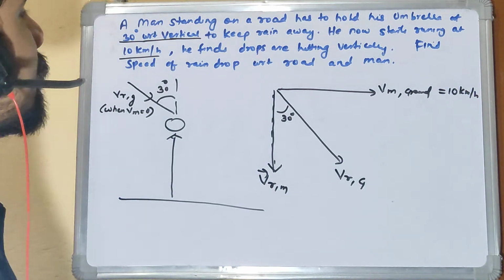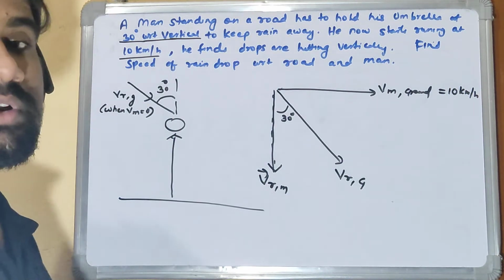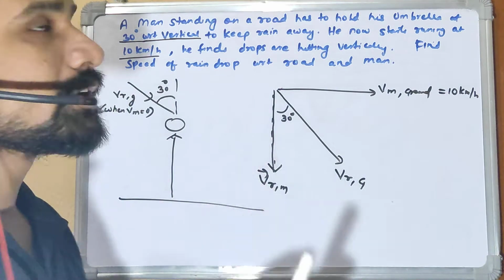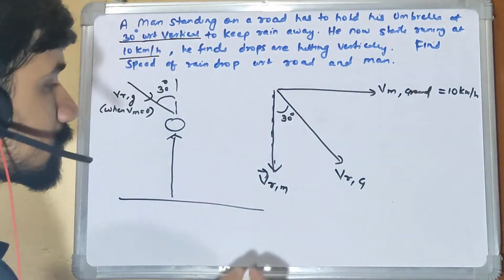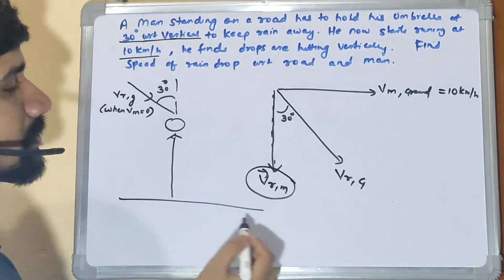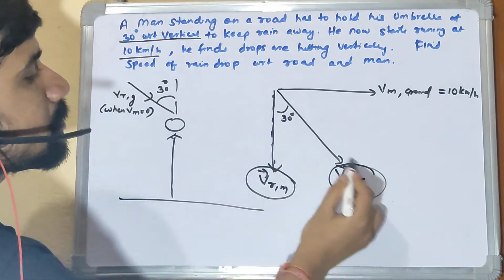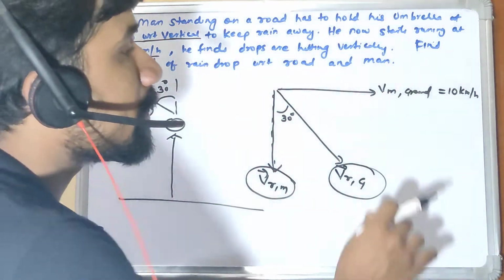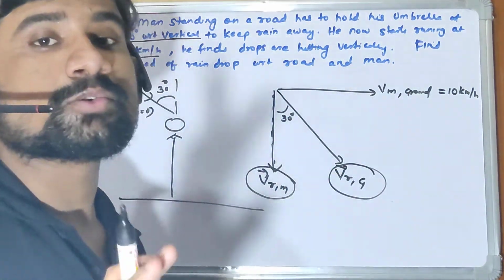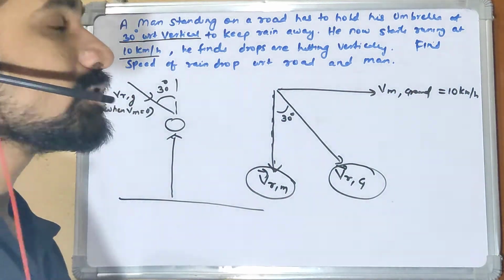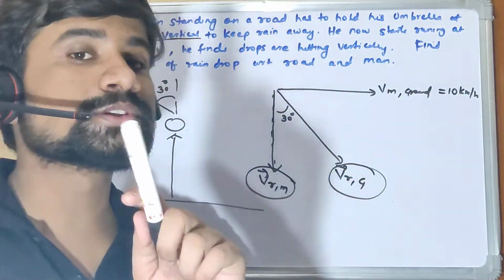Now we need to find velocity of rain with respect to road or ground and velocity of rain with respect to man. So these two quantities, velocity of rain with respect to man and velocity of rain with respect to ground. And what we know is the velocity of moving man with respect to ground, right? So it's not that we just know this thing, we know more things here.